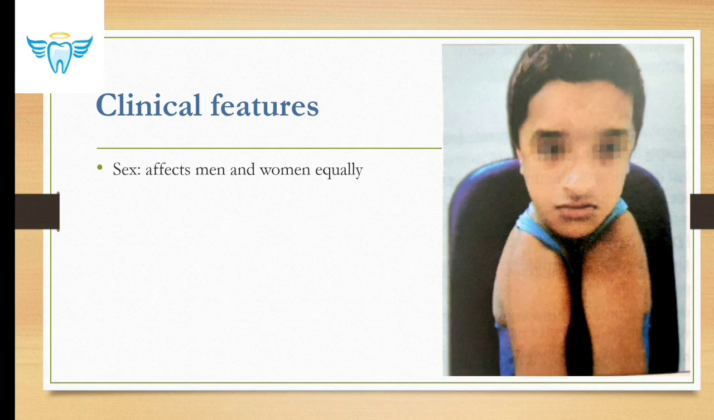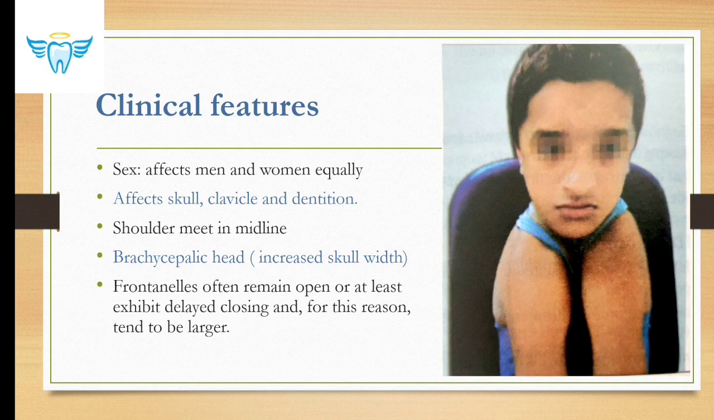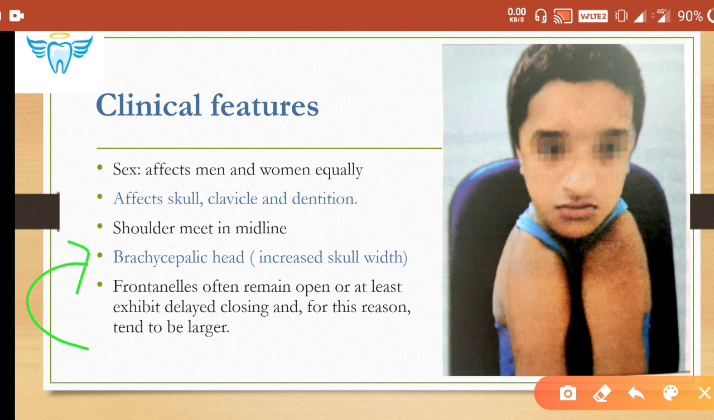In the clinical features, it affects both men and women equally. It affects skull, clavicle, and dentition. Shoulders meet in midline, as you can see in the picture. Okay, and brachycephalic head, which means skull width gets increased. Fontanelles often remain open, or at least they exhibit delayed closing, and for this reason the head tends to be larger. Okay, because of this we see brachycephalic head.